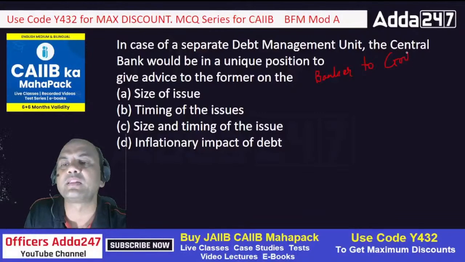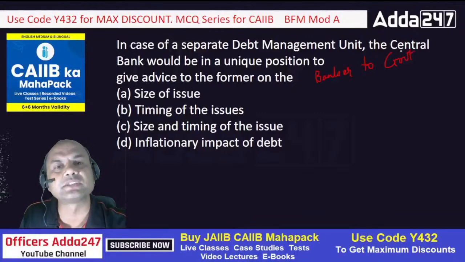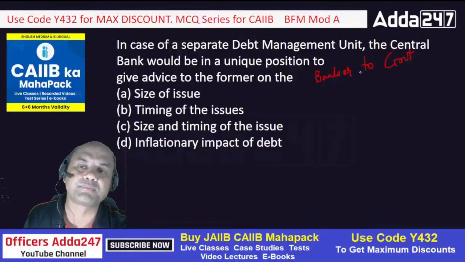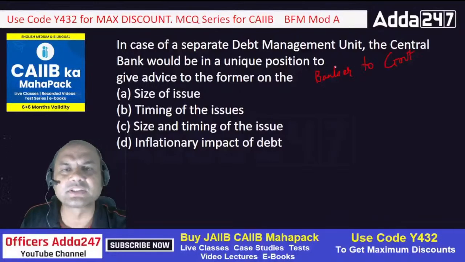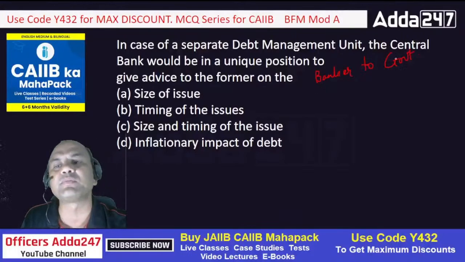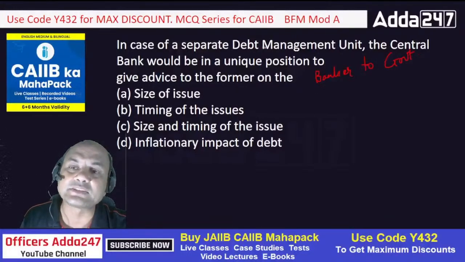Okay, what does it mean? If the government requires some funds, it will get the funds through RBI. RBI will issue the bonds. These bonds will be taken by some institutions or the common public, and they will fund the government. So what does RBI advise the government on?